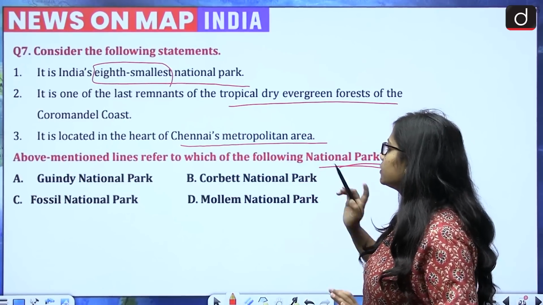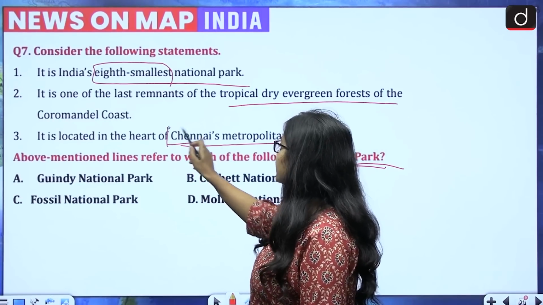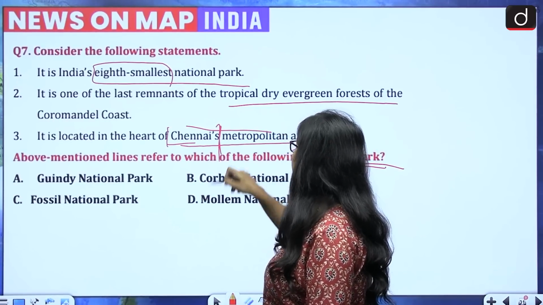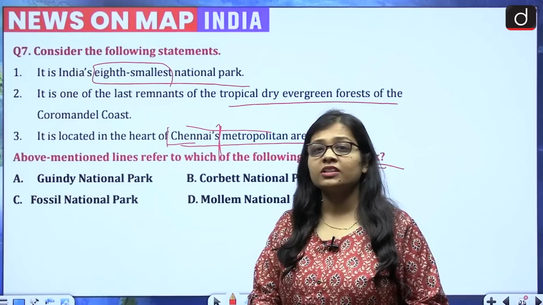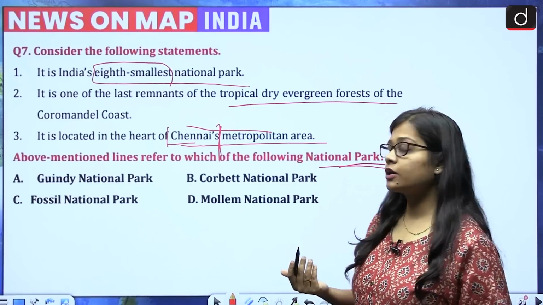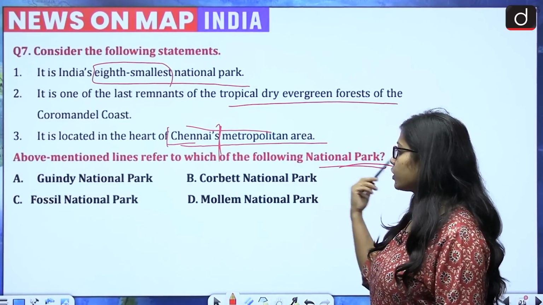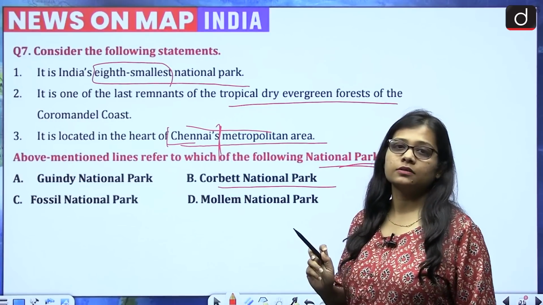So, I think the main hint for you should be that it is located in the heart of Chennai metropolitan area. So, you need to move out all the locations which are not present in the state of Tamil Nadu. Now, if you are not aware about any one, you must be aware about Corbett National Park.